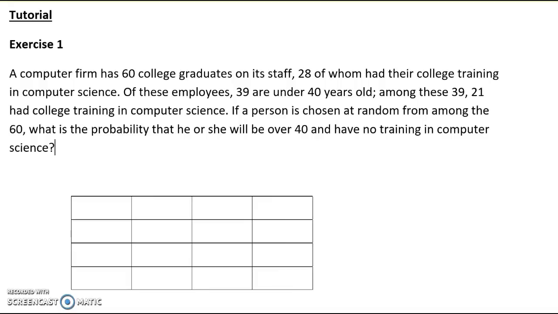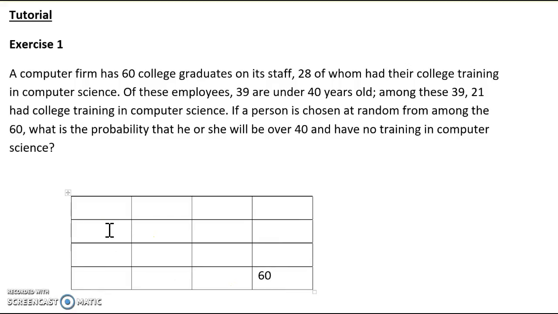So a computer firm has 60 college graduates on its staff, 28 of whom had their college training in computer science. So we know that the total is 60 here. Okay, so this is the total. Alright, now what is this question about? They are talking about the college graduates, and of these employees, 39 are under 40 years old, and among these 39, 21 had college training in computer science. So this is about under 40 years old or above 40 years old. So we can put that as our first event.